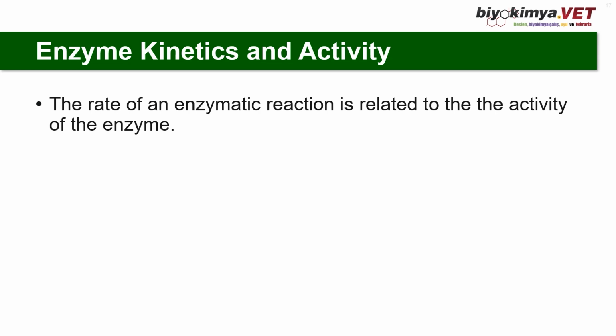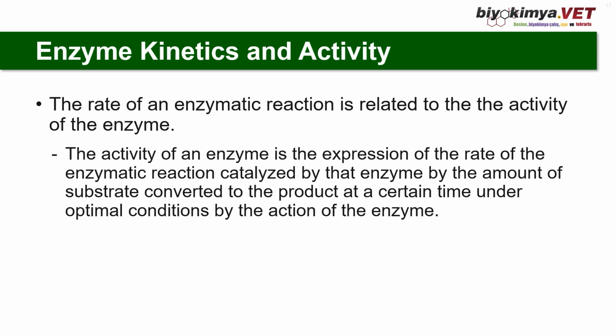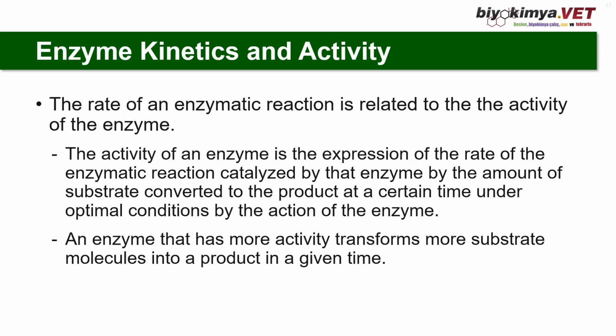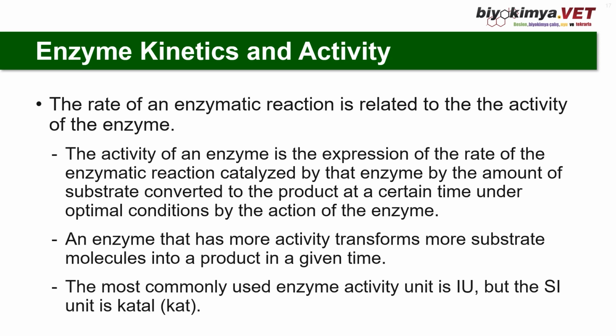The rate of an enzymatic reaction is related to the activity of the enzyme. The activity of an enzyme is the expression of the rate of the enzymatic reaction catalyzed by that enzyme, by the amount of substrate converted to product at a certain time under optimal conditions by the action of the enzyme. An enzyme that has more activity transforms more substrate molecules into a product in a given time. The most commonly used enzyme activity unit is the international unit, but the SI unit is the katal. We use both units in the clinical laboratory, but the common one is the international unit.